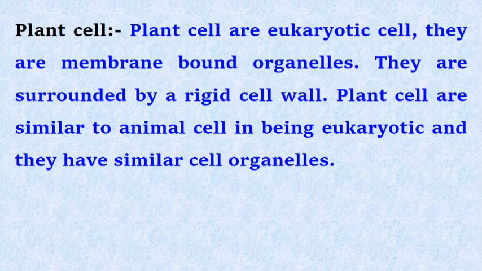Plant cell. Plant cells are eukaryotic cells. They have membrane bound organelles. They are surrounded by a rigid cell wall. Plant cells are similar to animal cells in being eukaryotic and they have similar cell organelles.